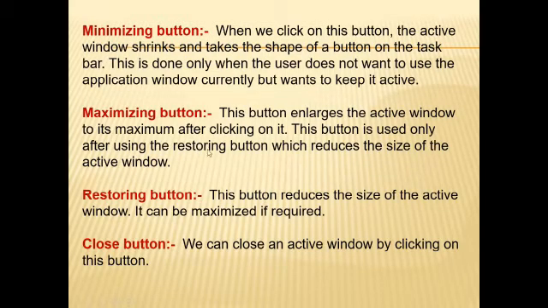If we want to maximize it again, we click on the maximize button, and it enlarges the active window to its maximum size.